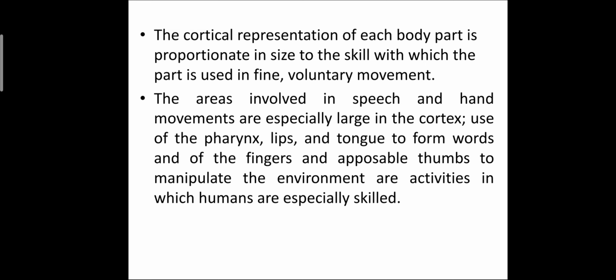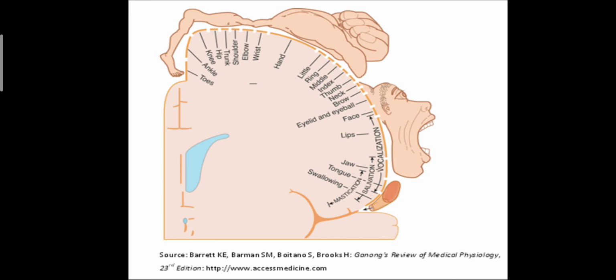So cortical representation of each body part is proportionate in size to the scale with which the part is used in fine and voluntary movement. Like scale and voluntary movement, fine movements, the cortical representation of the body part is large. In the same figure you can see the cortical representation of the various body parts in the cerebral cortex.